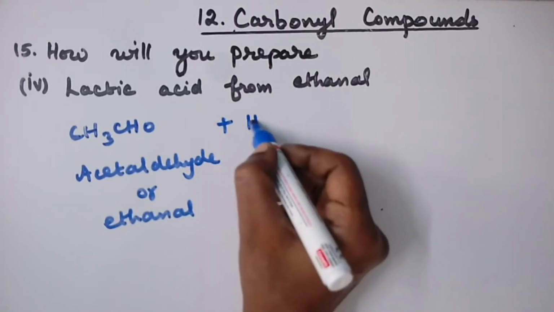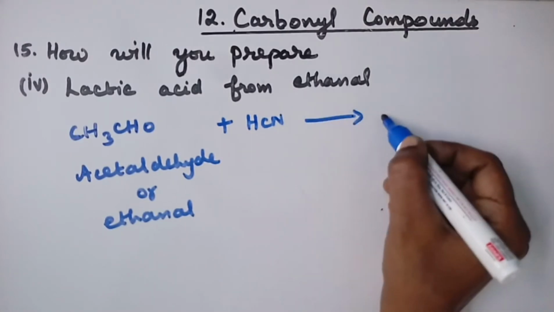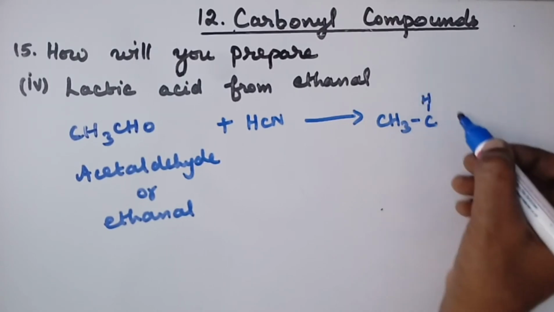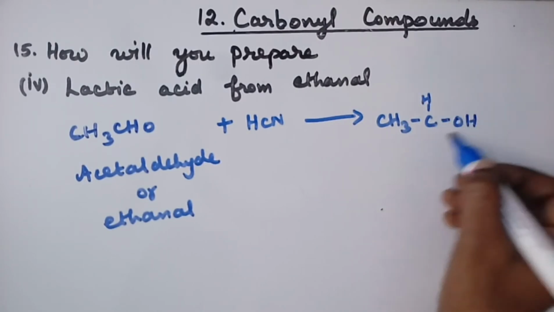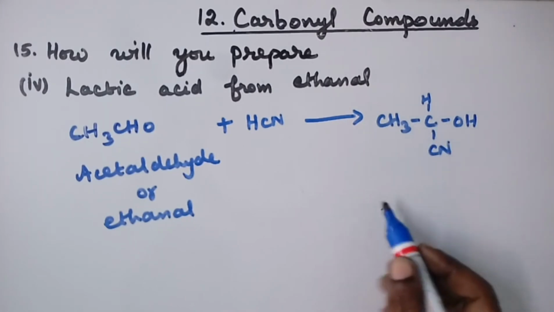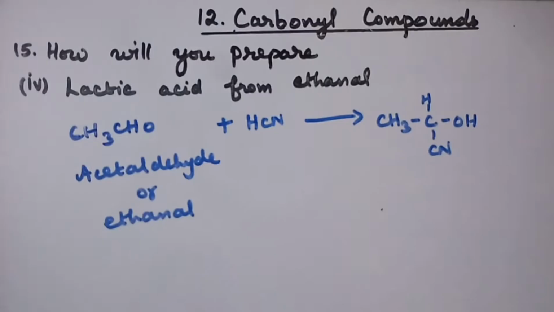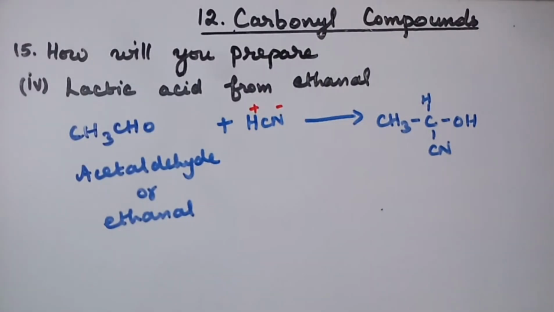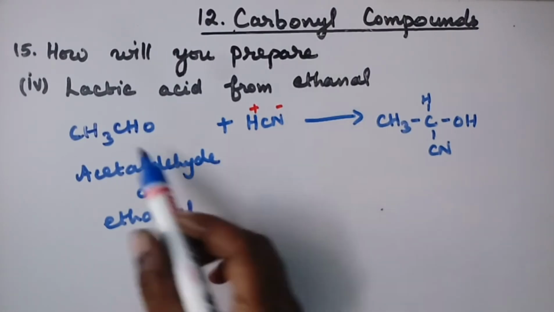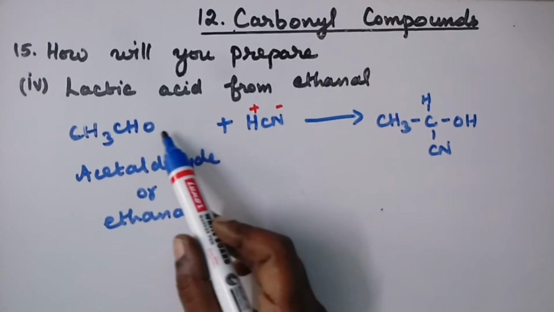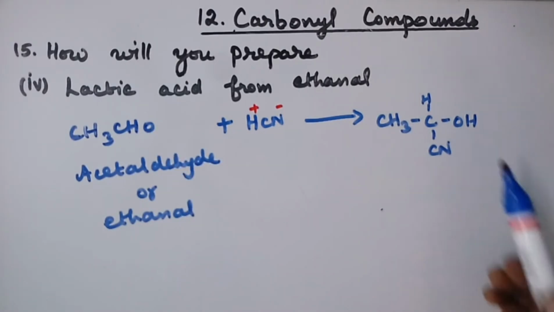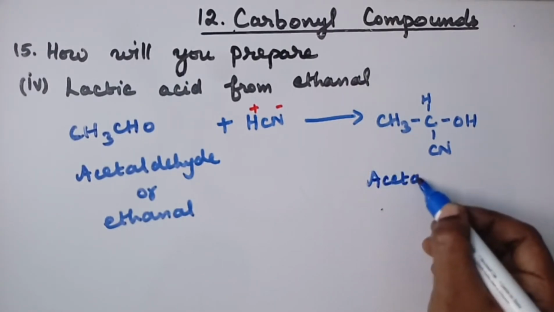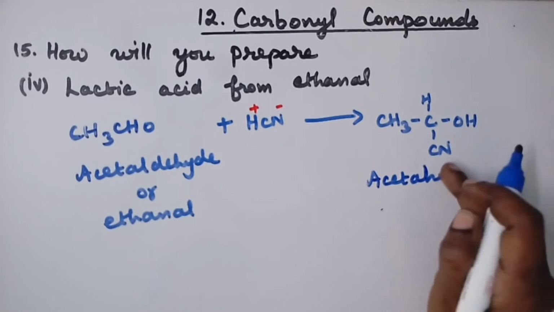On treatment with HCN, an addition product is got, CH3C, and already one H is there, and with oxygen hydrogen is added and cyanide comes and attaches to the carbon. HCN divides as plus and minus. It goes as H plus and CN minus. This CN minus comes and joins with the carbon, and this hydrogen goes with this oxygen. So it is an addition product. It is acetaldehyde cyanohydrin.